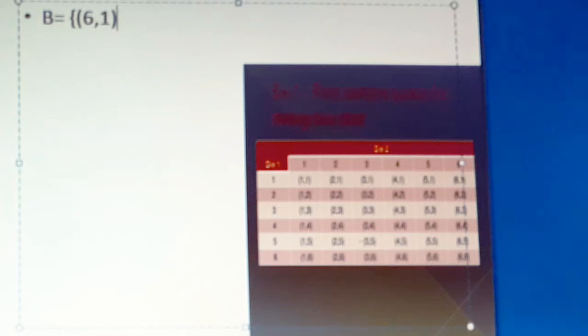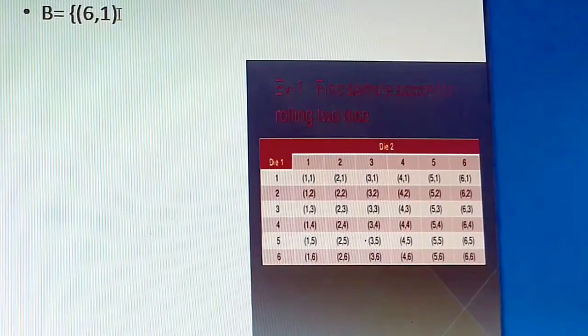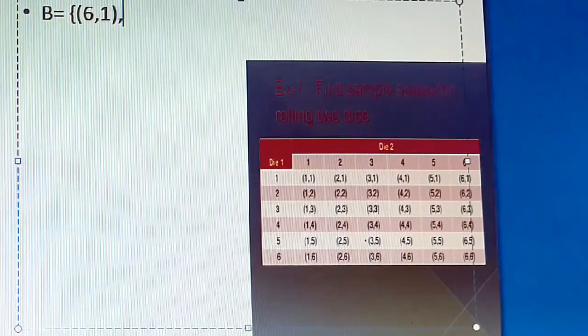Sum means addition. Multiple means product. Sometimes you might get a question with product, which means you have to multiply. Here the question clearly says it's the sum of two numbers. So understand the question. Sum of two numbers means when you roll a die and add both the die numbers, you should get sum 7. That will be your event B. So 6 comma 1 we can take in the first row.